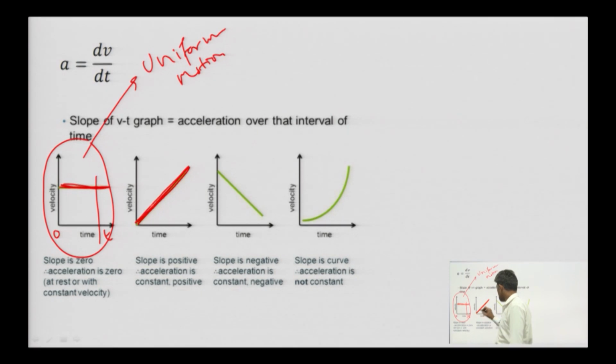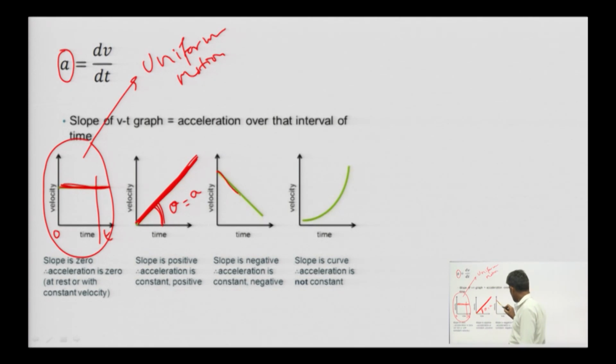If we are getting this type of plot between velocity and time, then what is this slope? This slope is the acceleration, and it is constant. So, the velocity is increasing with constant acceleration. Okay.